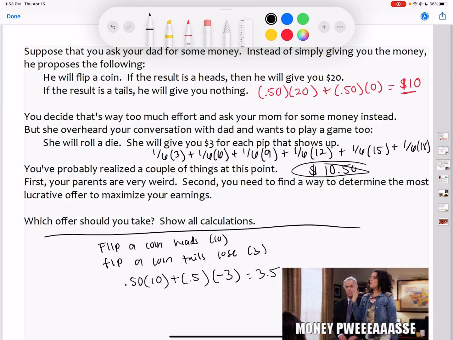So that's just kind of basic expected value. Give that half sheet of homework a try and let me know if you have any questions.